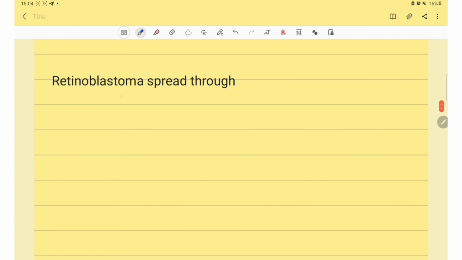Then next question is, retinoblastoma spreads through? So retinoblastoma spreads through direct spread.